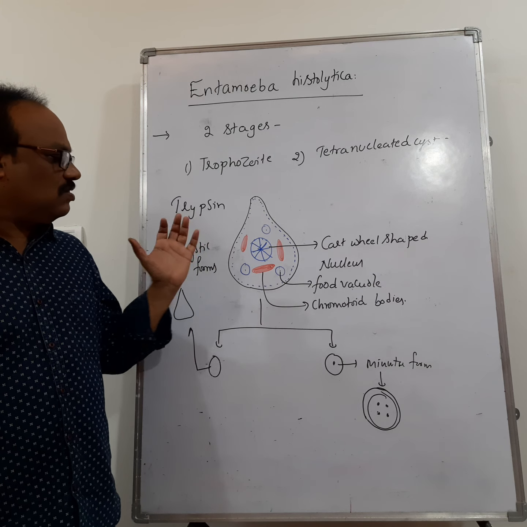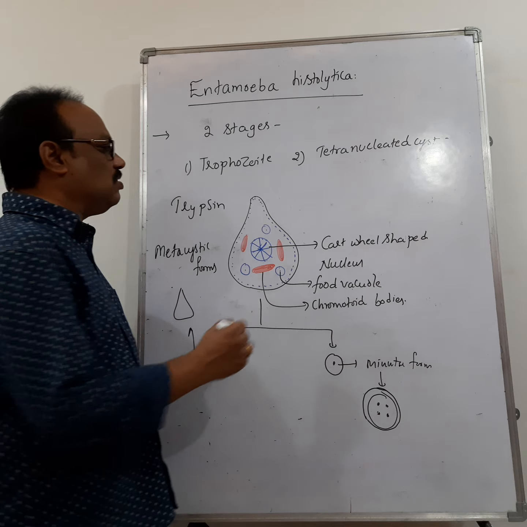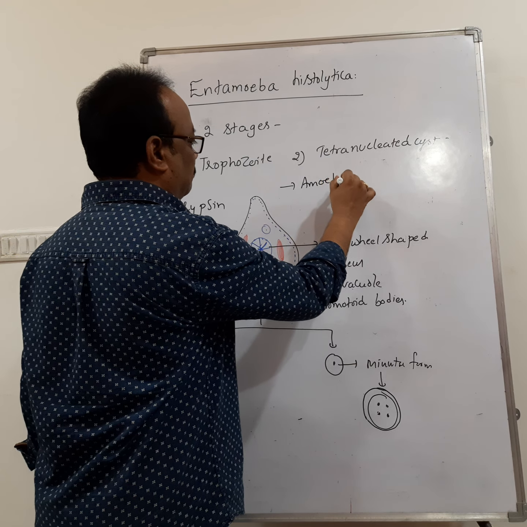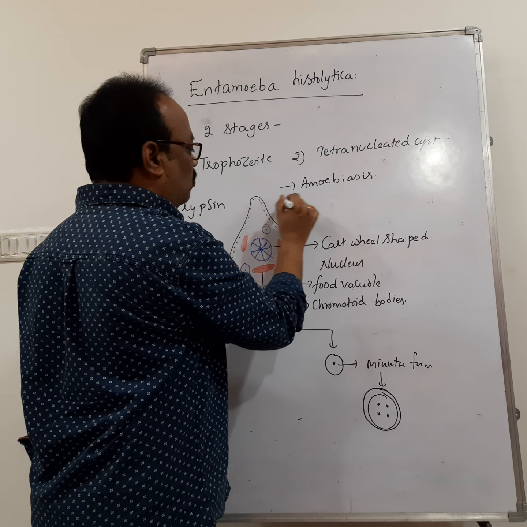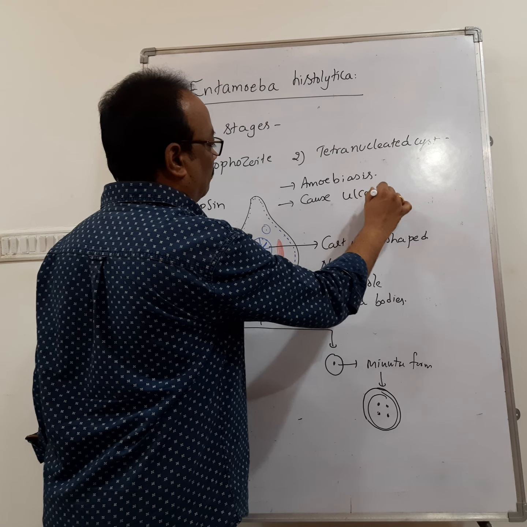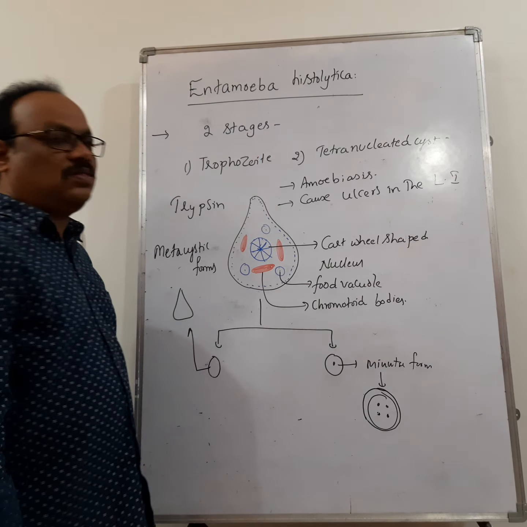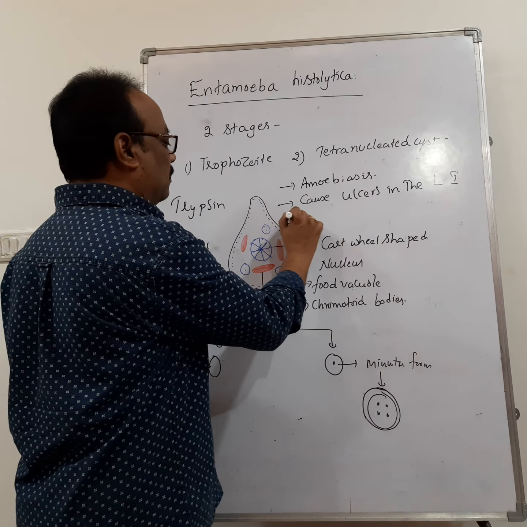Now, what disease is caused by Entamoeba histolytica? It causes a disease called amoebiasis. What does amoebiasis mean? The trophozoites cause ulcers in the large intestine. Then what are the symptoms?